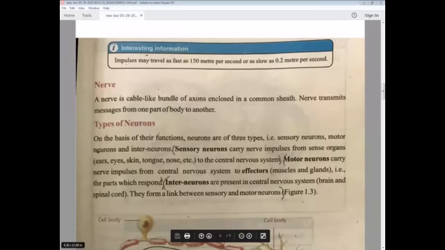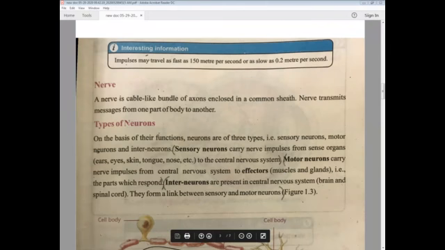A nerve is a cable-like bundle of axons. In the previous diagram, you have seen what is axon. It is a cable-like bundle of axons, just like a fiber optic wire, just like a wire of an AC, which is connected to the extension, enclosed in a common sheath. Common sheath means the protective layer, this one. This is the protective layer, which is wrapped around to preserve the nerve.